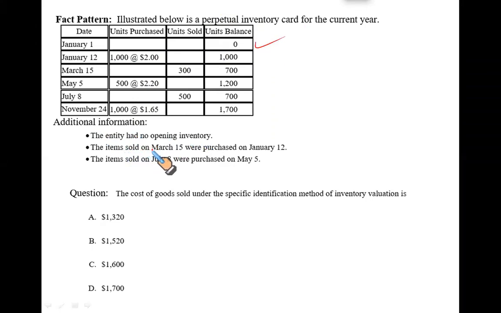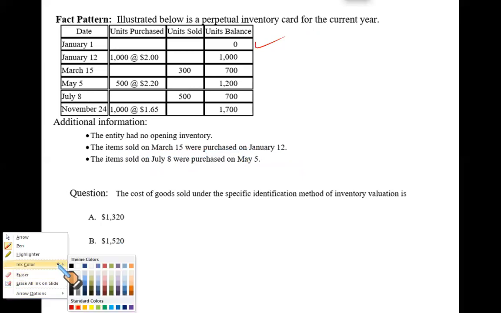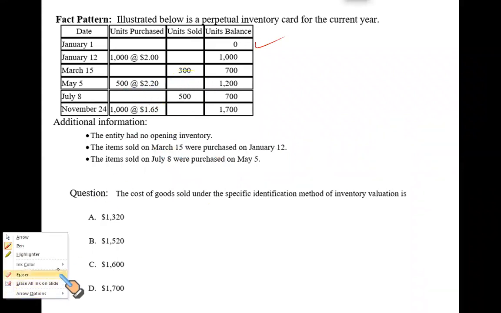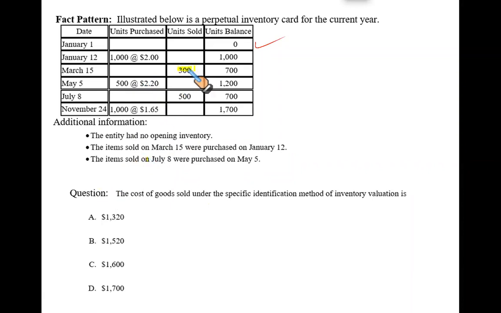The items sold on 15th of March were purchased on January 12th. Now, this is an important piece of information because we are using specific identification. The items which we sold on 15th of March, I should take the highlighter. These items were sold out of this inventory. So you can see they are specifically identifiable. These 300 items have come from these units, right?